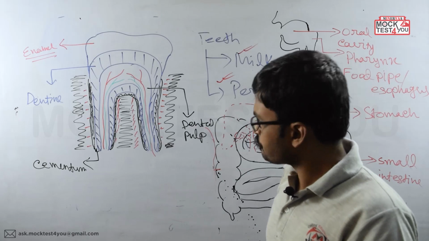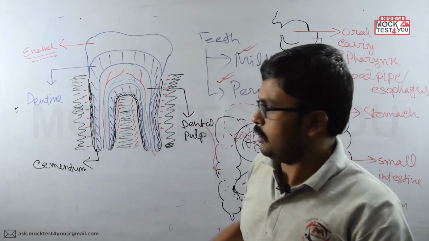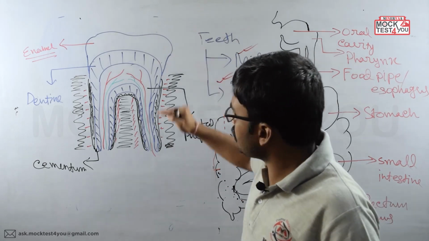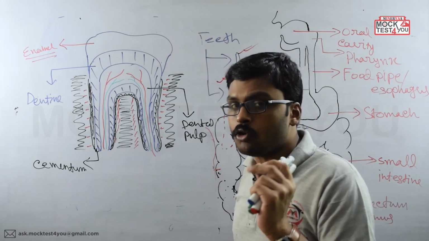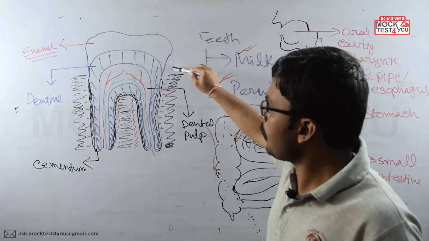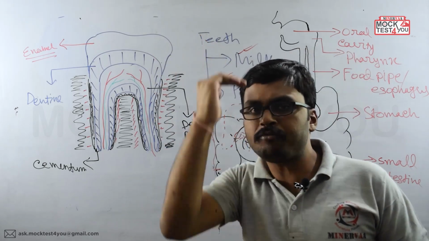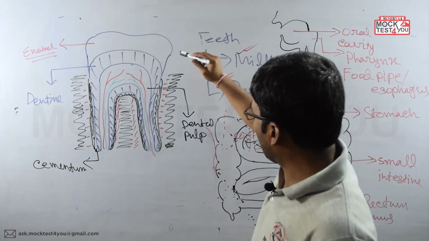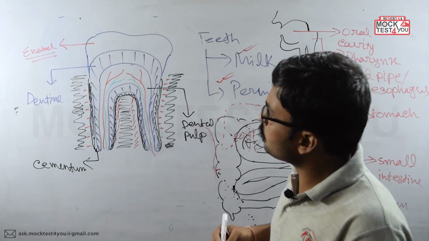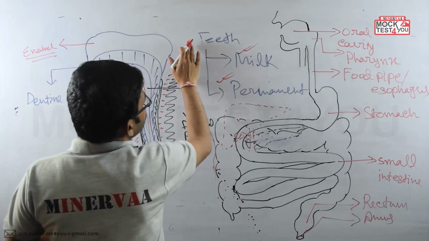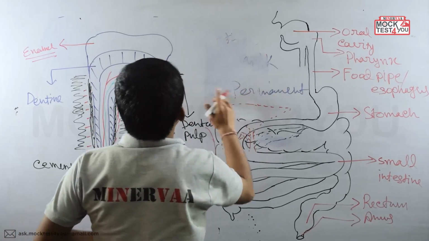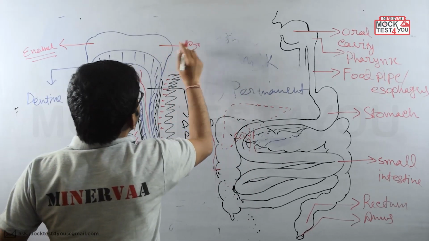Now, from the top to below, the whole tooth can be divided into three different regions. What are those three regions? The portion of the tooth present above the gingiva is called the crown region. What is it called? It is called the crown region. So here, this should be called the crown region.